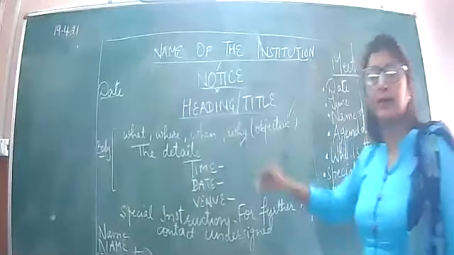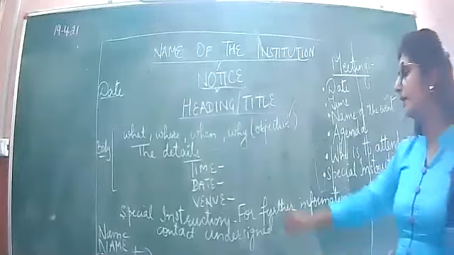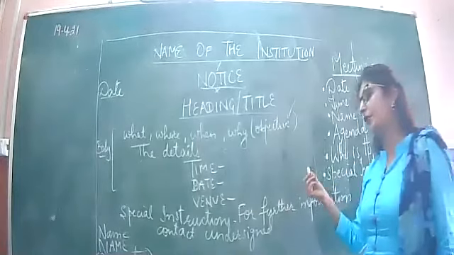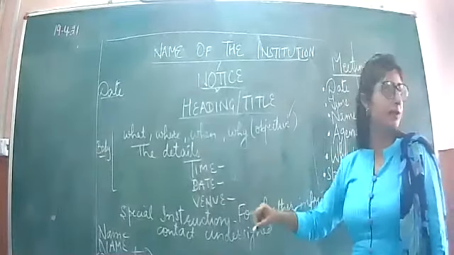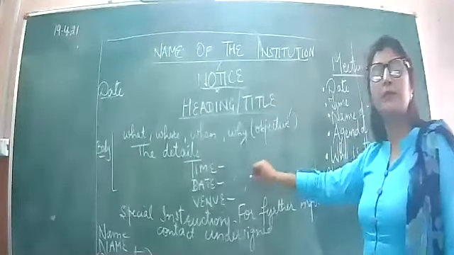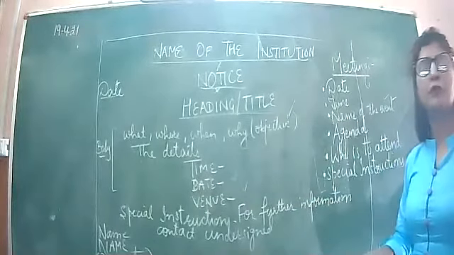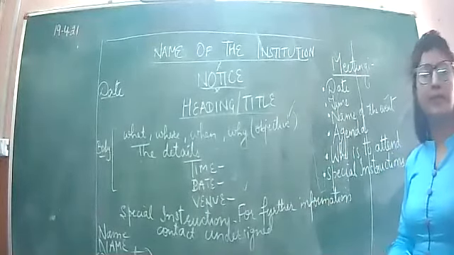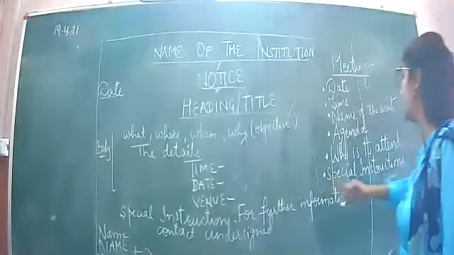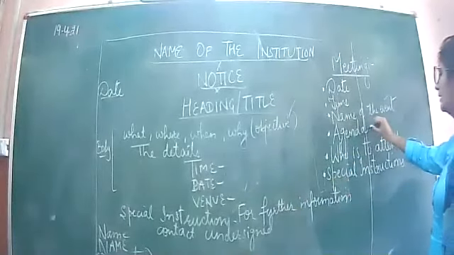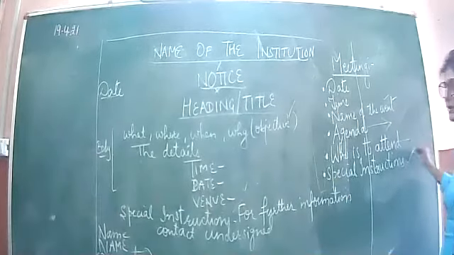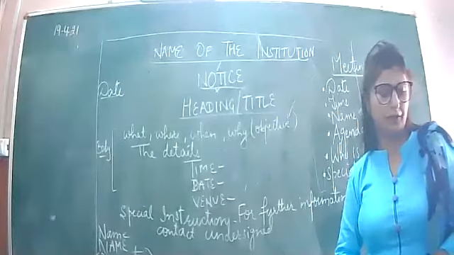The details are as under. Time: which time is suitable to you? It can be 3, it can be 2 p.m., whatever. Date: mention the date which you are supposed to write down. Then afterwards, venue: where it is going to be held. You can mention any room number or the library, hall, auditorium hall, whatever you want. Now special instructions. In special instructions, discuss about the agenda, who is to attend, we have written. Now coming up to special instructions.